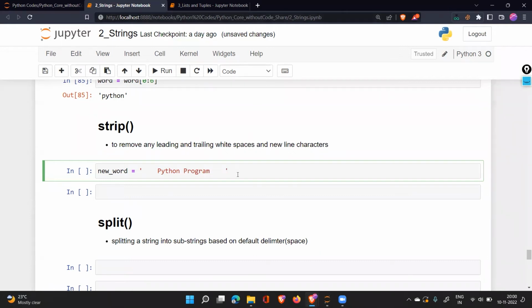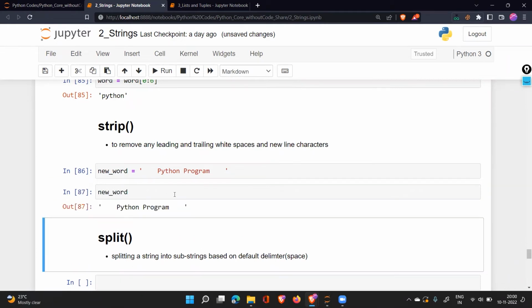This is my word. What I have done is there are spaces at the start of the word and there are spaces at the end of the word. Now, when you check this new word, this is the thing. Now, you don't want these spaces, but because of some mistake that you might have made, these spaces have come up.